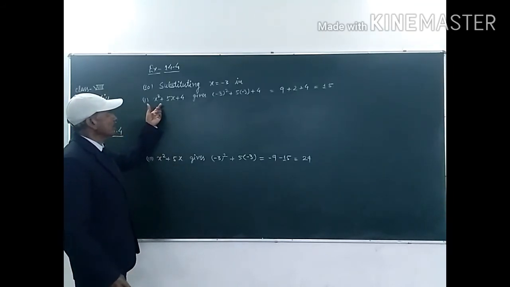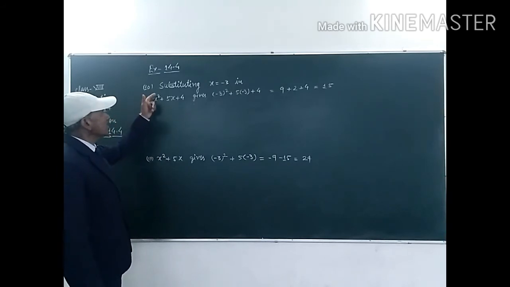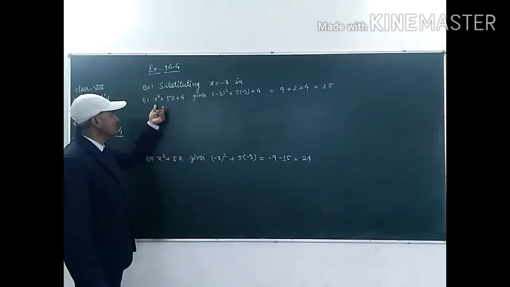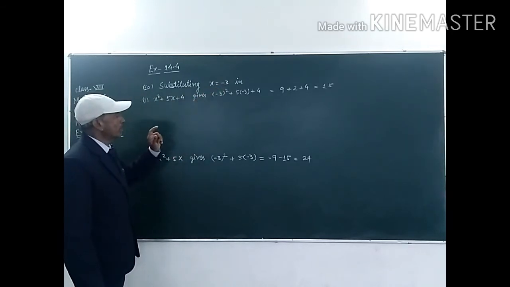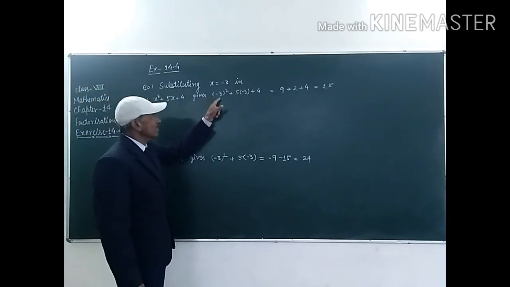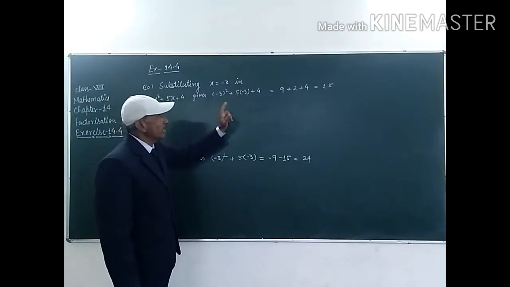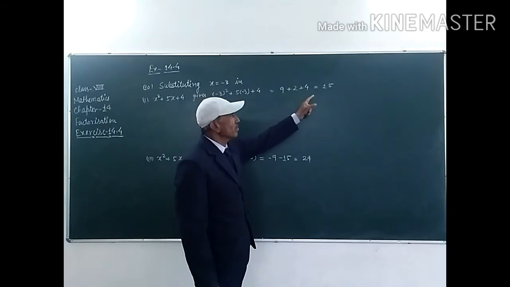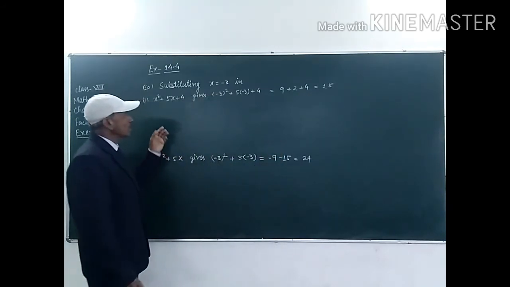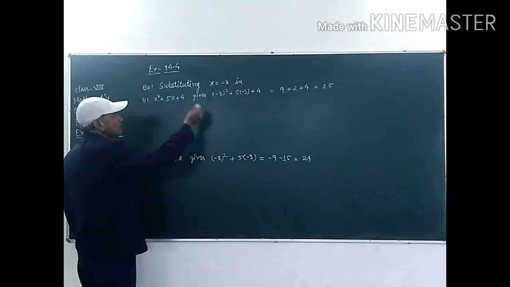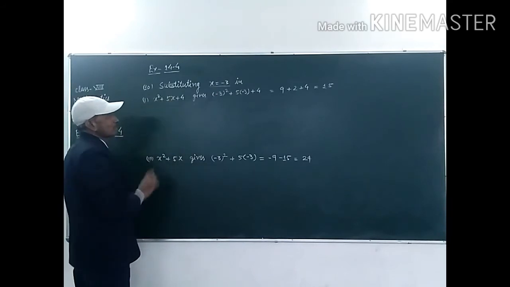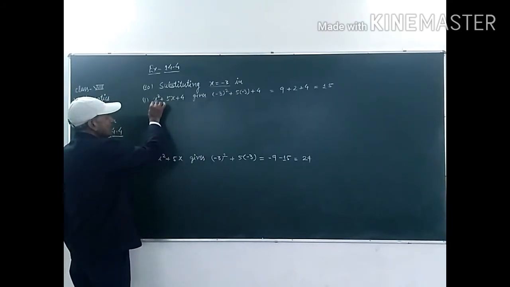This is question number 10, students, and in this, substituting x equal to minus 3 in x squared plus 5x plus 4 gives minus 3 whole square plus 5 into minus 3 plus 4 is equal to 9 plus 2 plus 4 is equal to 15. So in this question, student, we have to substitute the value of x in the given expression. So, the given expression is x squared plus 5x plus 4.